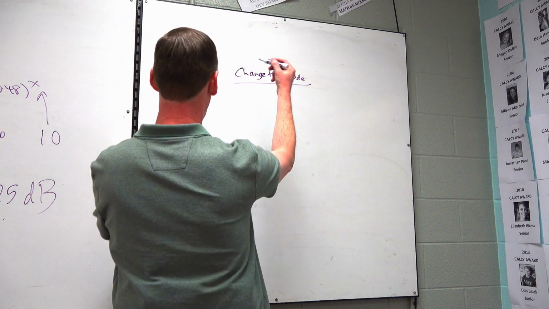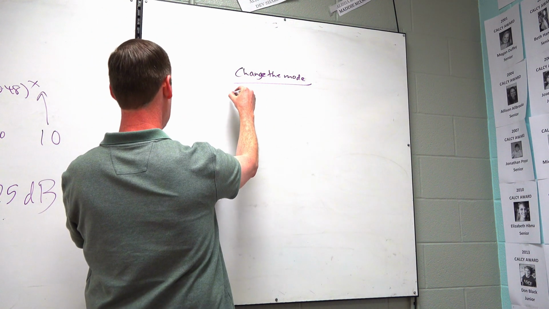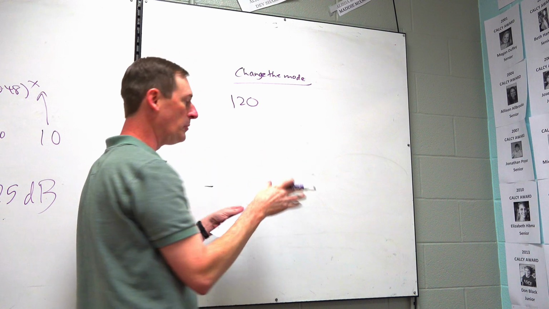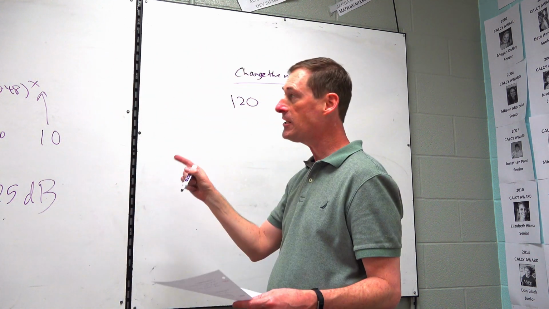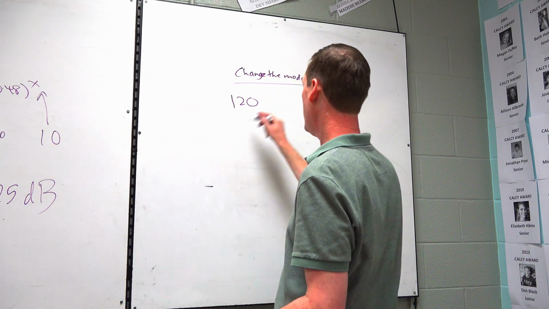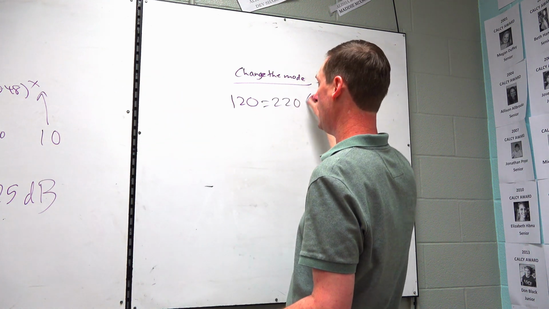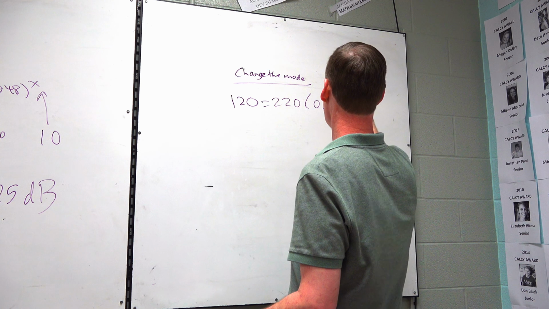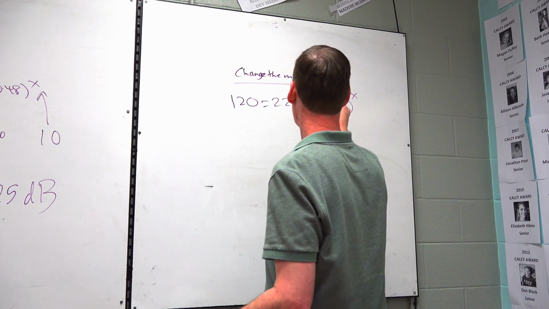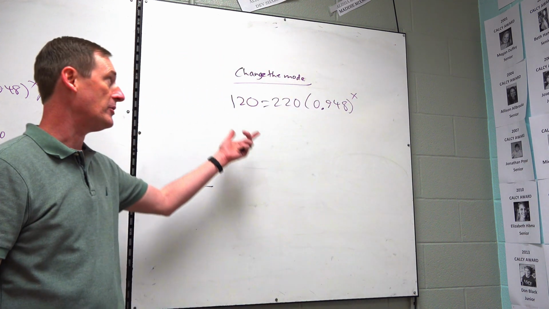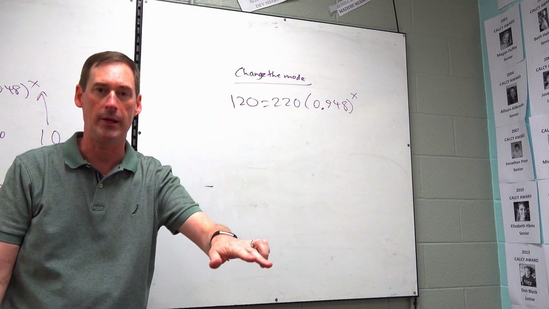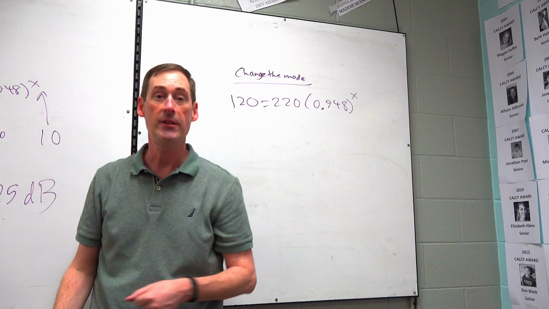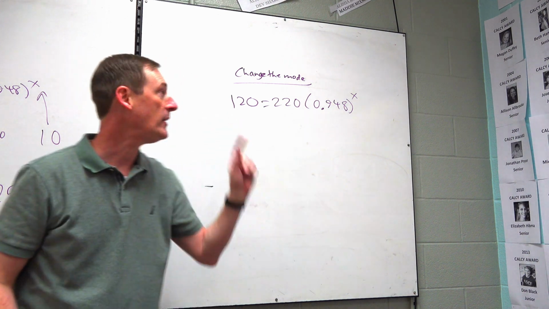Okay, the next one, I got my notes right here actually. The next one is where we have 120 decibels given in the second problem, B. Well, we have to put 120 in for decibels, but that was the y coordinate. So we have to set this equal to 120, don't we? 220 times 0.948 to the x. Now, you've learned things in Integrated 3 and in Pre-Calculus that'll solve this for you. Sometimes they'll be awful. This one's actually solvable, but don't do it. Don't waste time. Type it in the calculator. Let me show you how quickly we can do this that way.